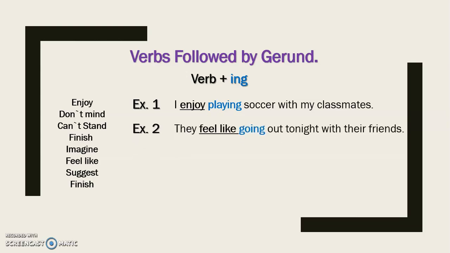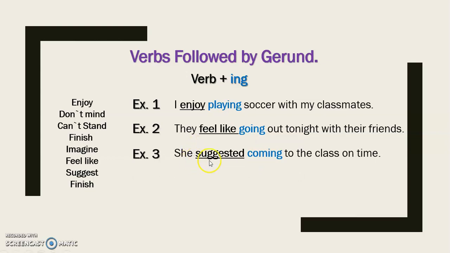This one: they feel like going out tonight with their friends. As you can see here, we have the verb feel like, and the next verb goes with ing form. Okay, so this is the second example. Let's see the third example. She suggested coming to the class on time. Again, you can see the verb in here, and after the verb suggest, you need to use the ing of the verb. Okay, ella sugirió llegar a clase a tiempo.